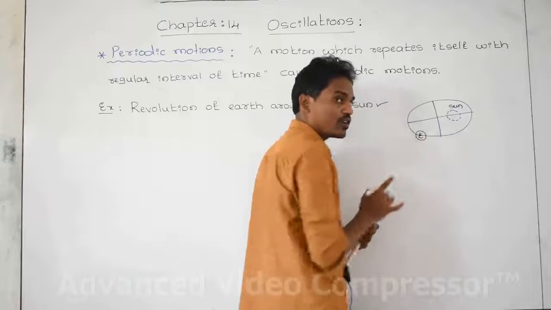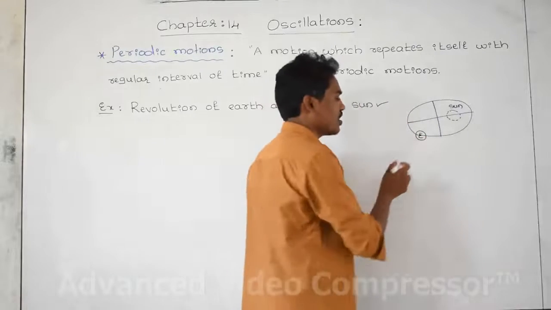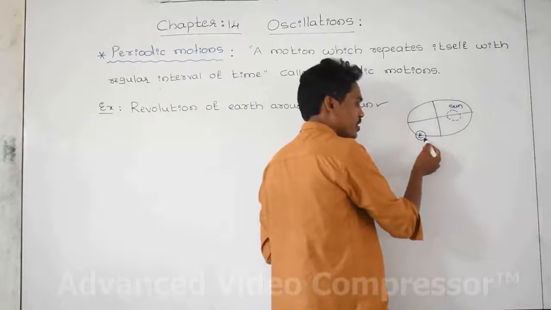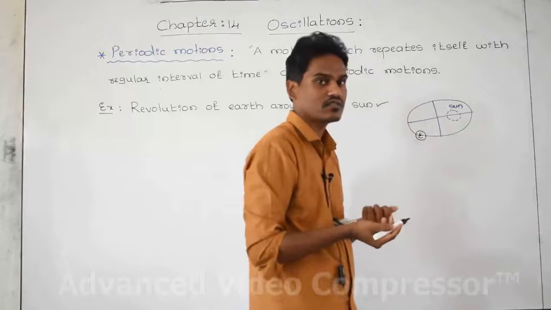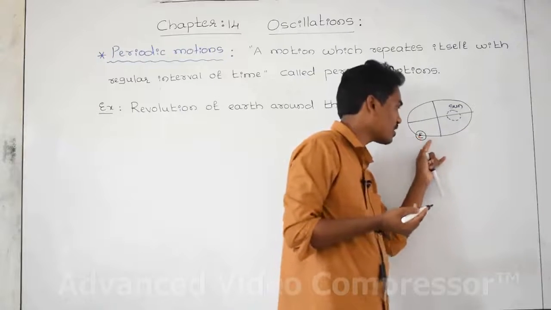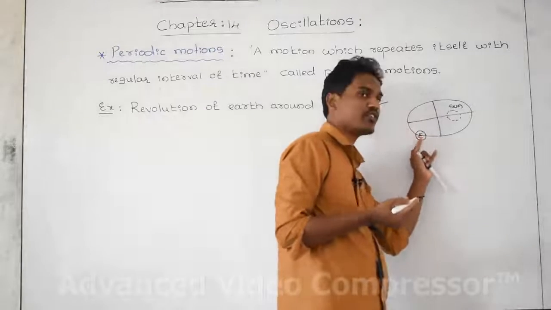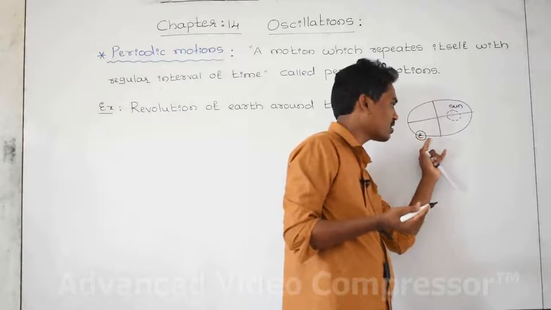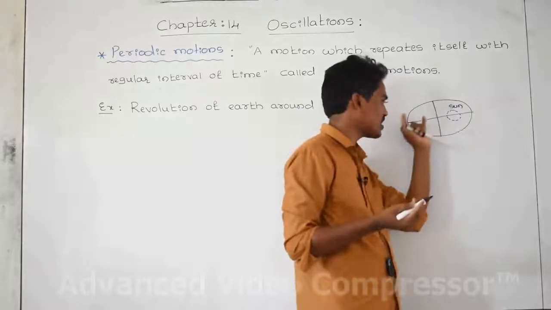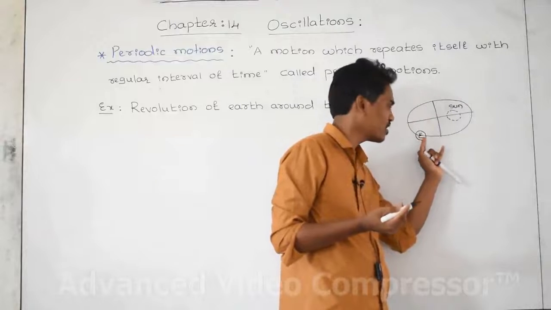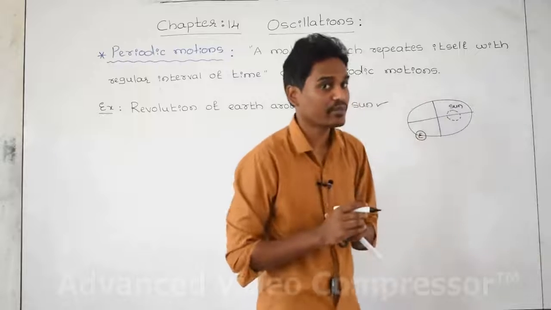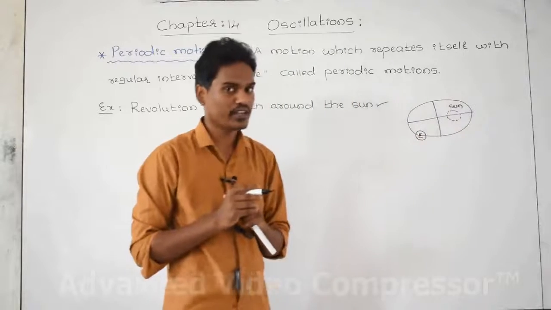To take one complete journey or revolution, it takes 365 days. Again, for the second revolution it takes 365 days. For the third revolution it takes the same time, and for the fourth and fifth revolutions also 365 days, which means 1 year.